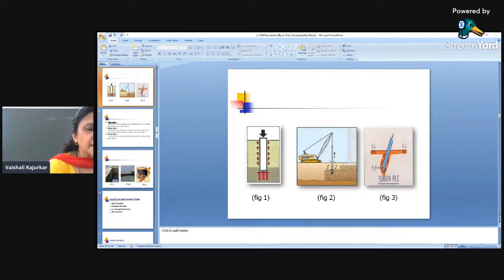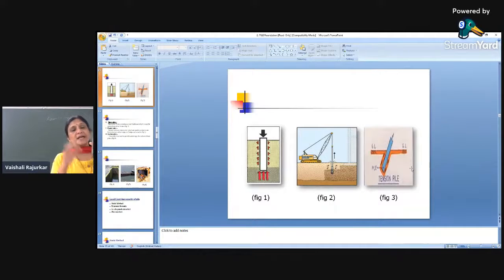And the third one is the tension pile. These tension piles are piles which are always in tension, meaning there is a load from both sides, such as piles used in waterfront structures or lightweight structures. Here the lightweight structures float over the water surface and are anchored down with the help of a pile into the ground.